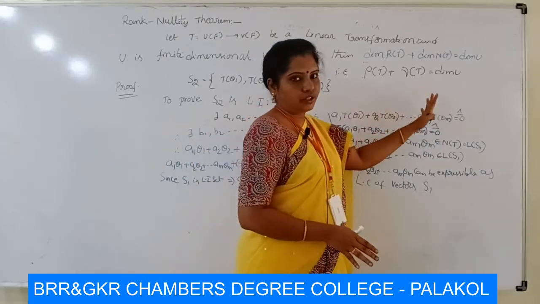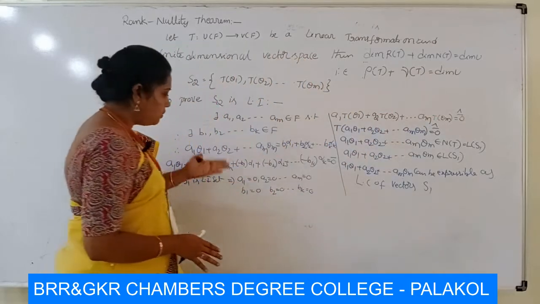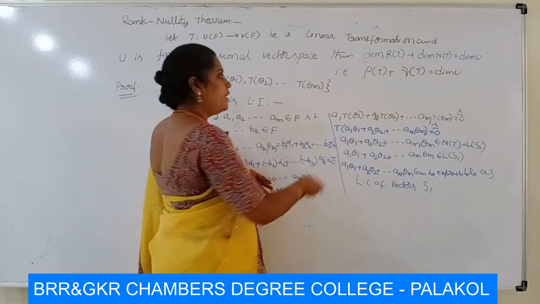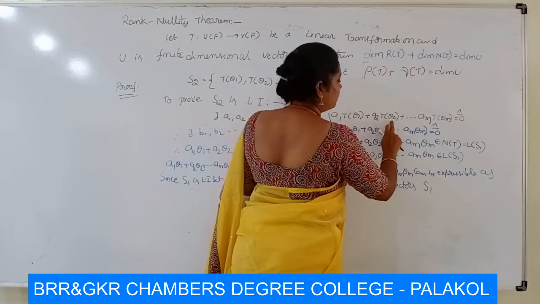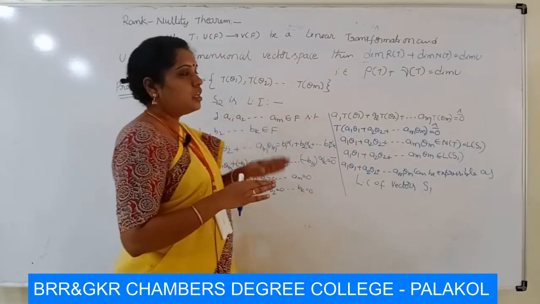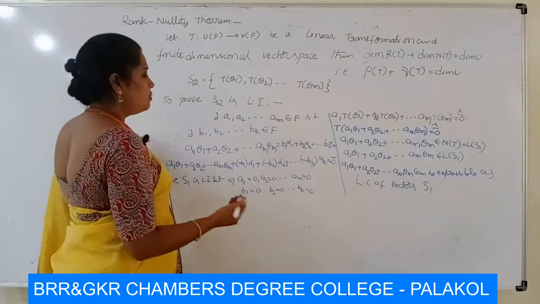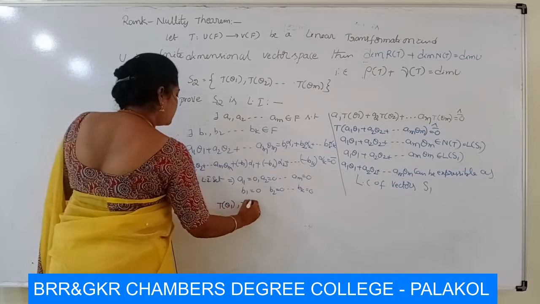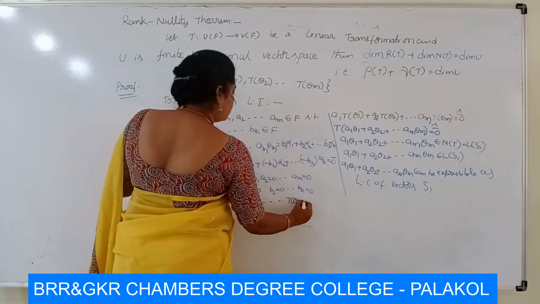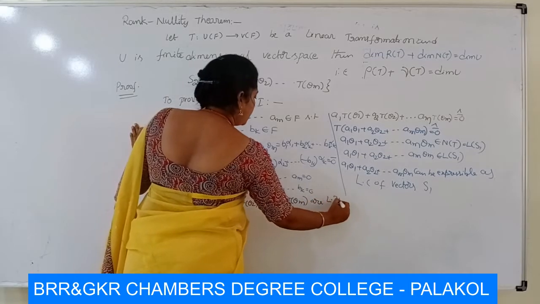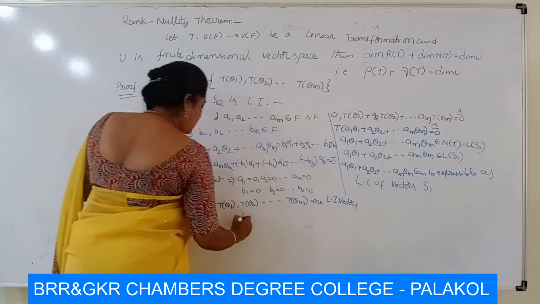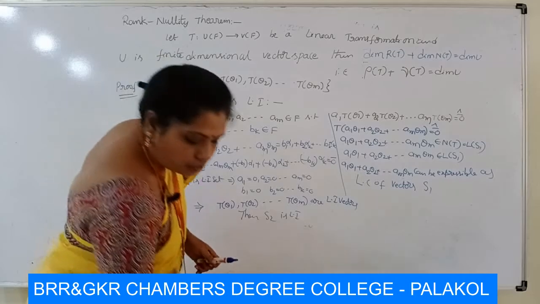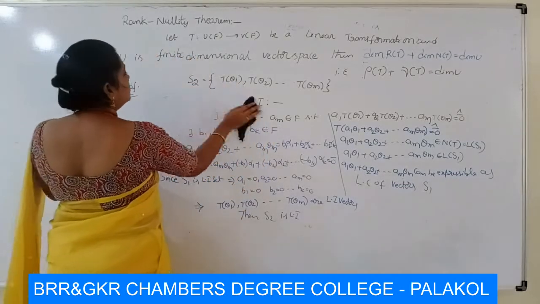So we took a linear combination with the scalars ai, and we get a1 equal to 0, a2 equal to 0 and so on, am equal to 0. So T of theta 1, T of theta 2 and so on, T of theta m are linearly independent vectors. Then S2 is an LI set.